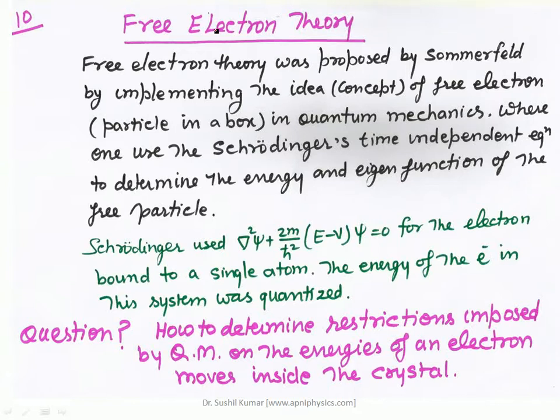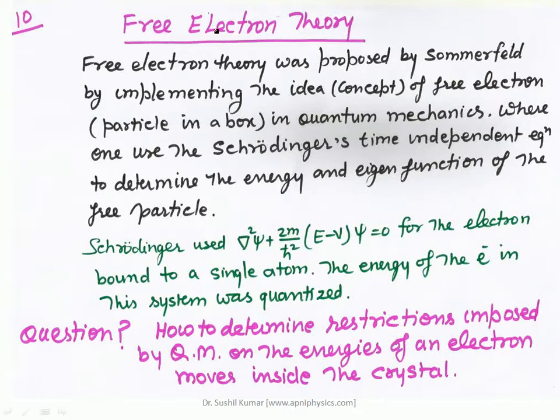So these were some points about the free electrons, and now I have to discuss the free electron theory, that is, how one can find out the eigenvalues and eigenfunctions for these free electrons, right. So in this section of the video I will discuss the free electron theory and the approach of quantum mechanics to these free electrons.